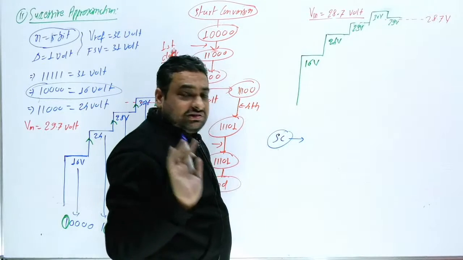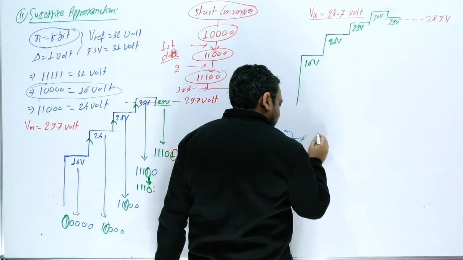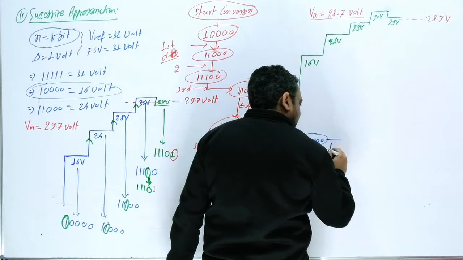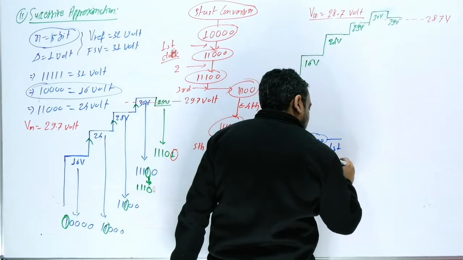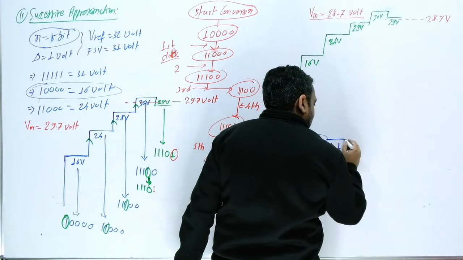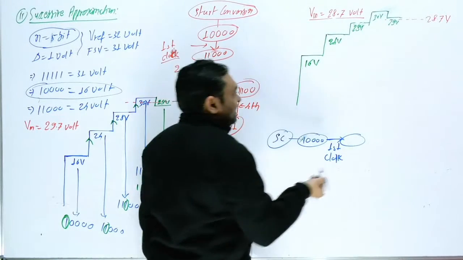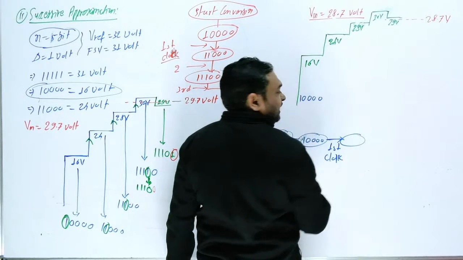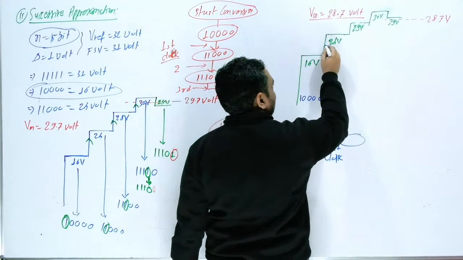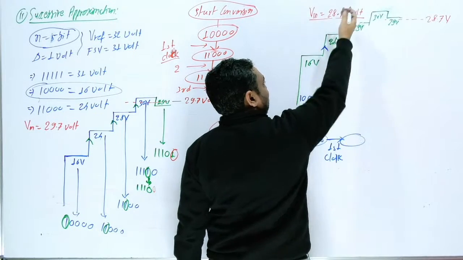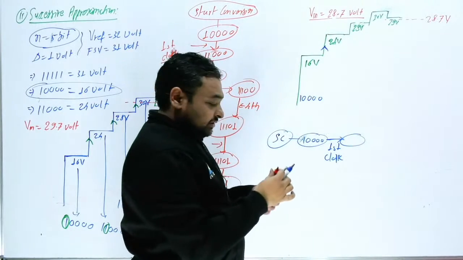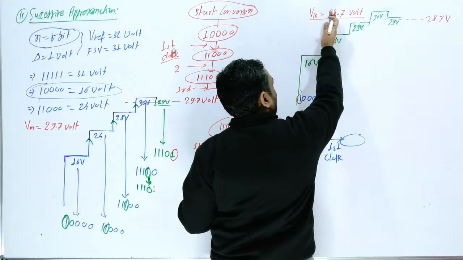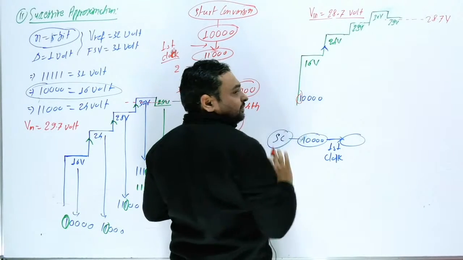What is your initial state? Sir, 1 0 0 0 0. Then after the first clock, what will I get? Initially this is 1 0 0 0 0. So you will check after this. This is the first clock. If you are increasing, this bit is fixed to 1. So every bit you have to fix. If you are moving upward, this bit is fixed to 1.